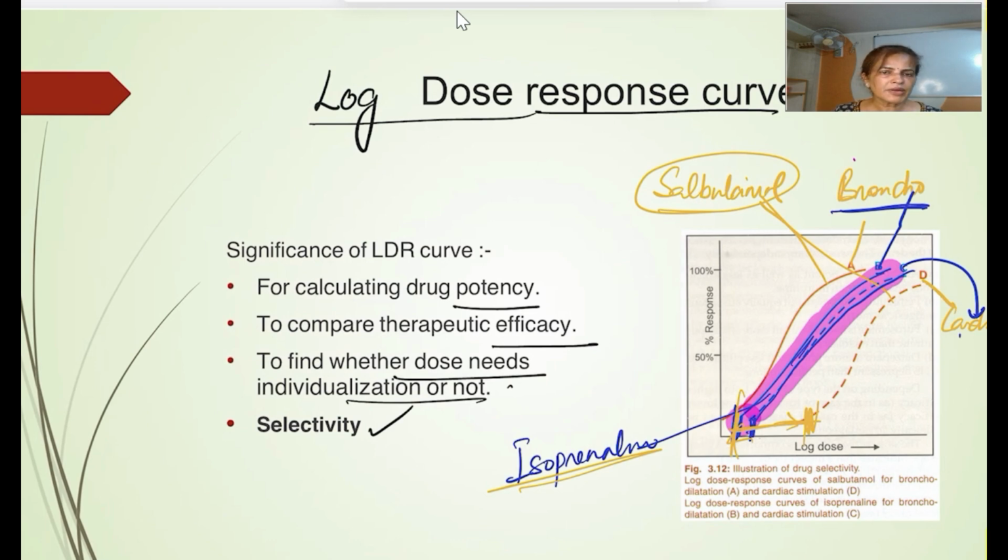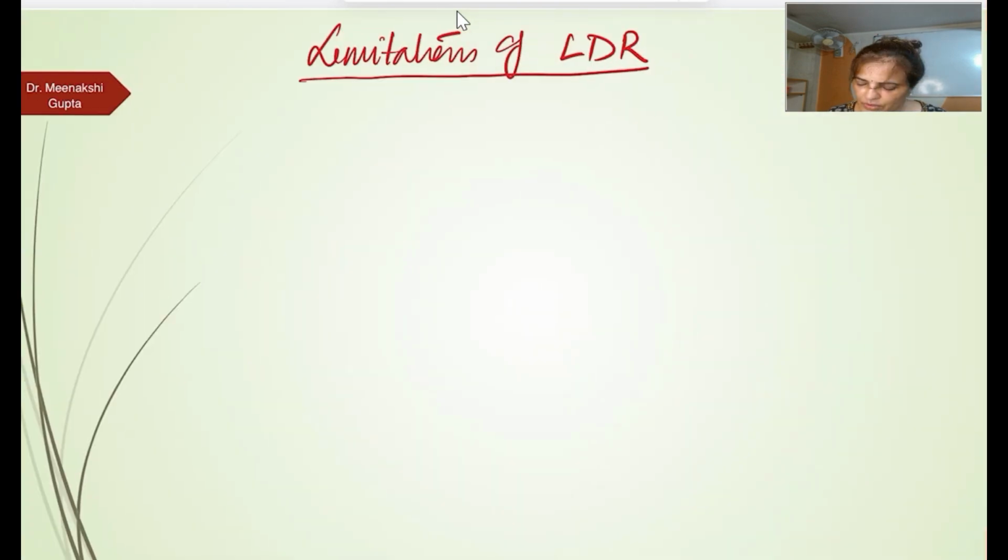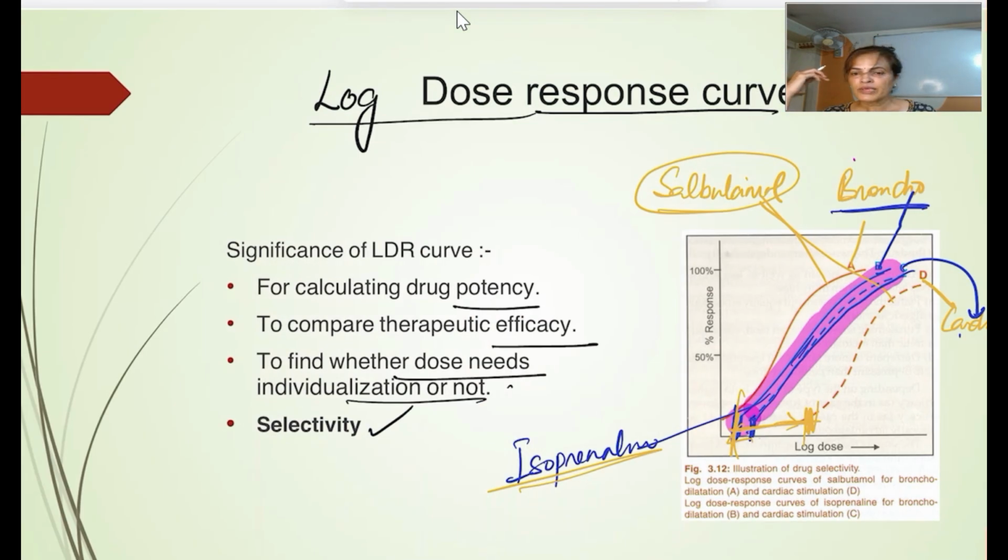Now, is it complete? There are few limitations even with the log dose response curve. What are the limitations of the log dose response curve? See, the log dose response curve shows that with the increase in the dose, there is a response which we are going to measure. Suppose we want to do a toxicity study, ठीक है, हमने toxicity study करनी है, जिसमें we want to find out whether this is toxic or not, or whether the animal survives or dies. इसमें सीधी सी बात है, either the person dies or survives,